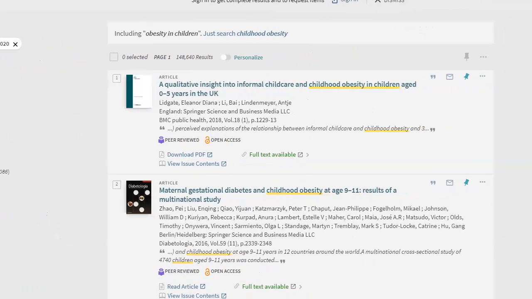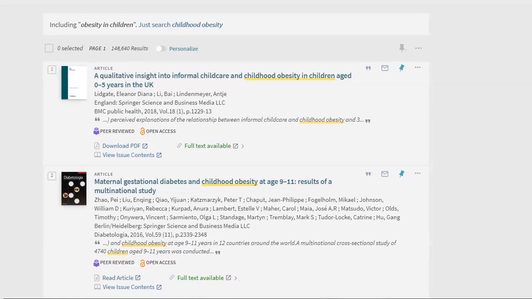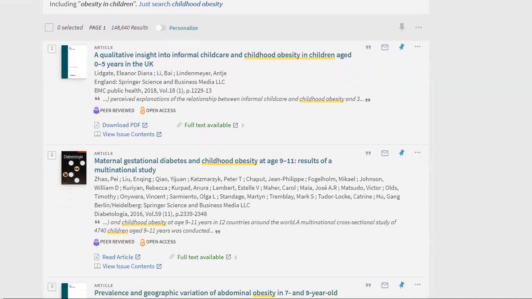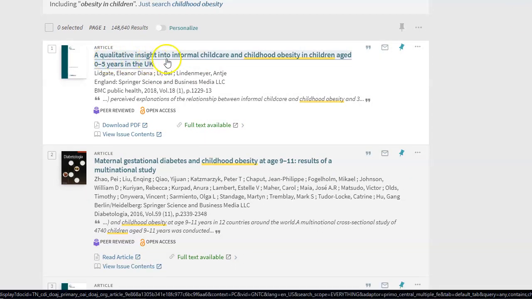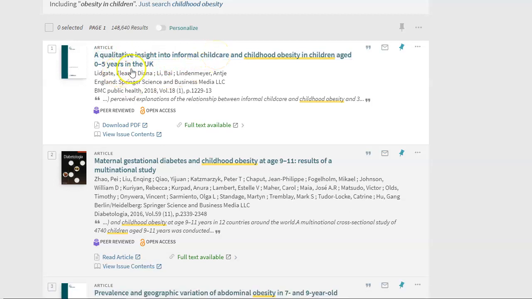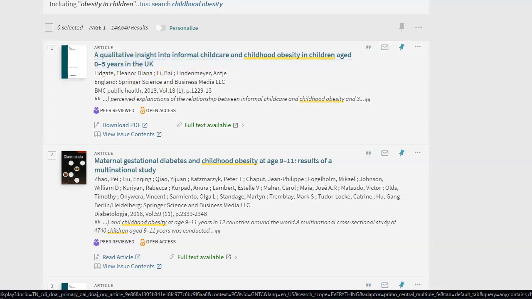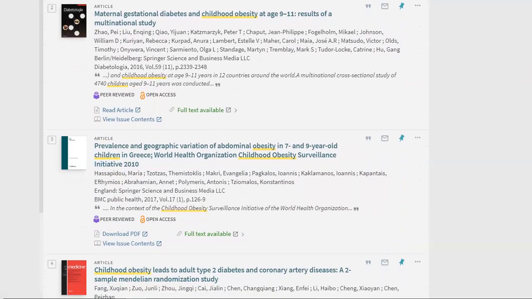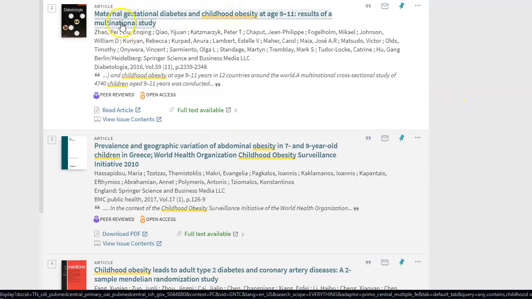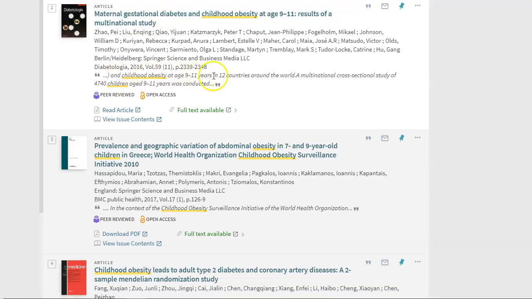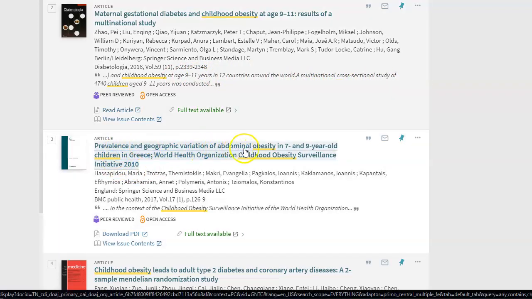Now, one of the ways that I can determine which of these articles might be useful to me is I'm going to see if I can even understand the titles. For example, first one, Qualitative Insight and Informal Childcare. No. And notice that this is the United Kingdom, so I'm interested in what's happening in America. Maternal gestational diabetes and childhood obesity. Some of this might be accessible. And notice that it gives you a little quote here so you can kind of tell, but I'm not sure what a multinational cross-sectional study actually is. Prevalence and geographic variation of abdominal obesity, I don't know what that means, and notice that it's in Greece.